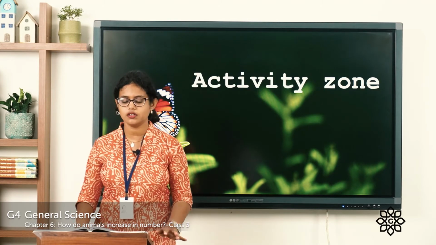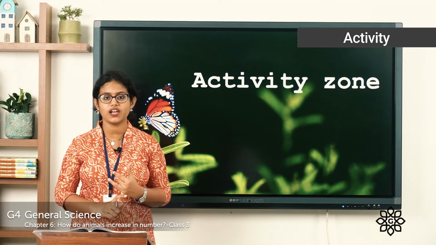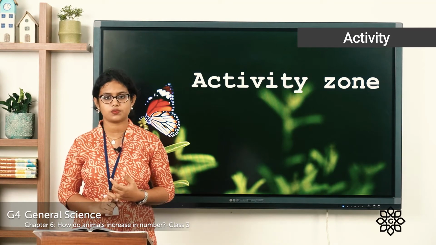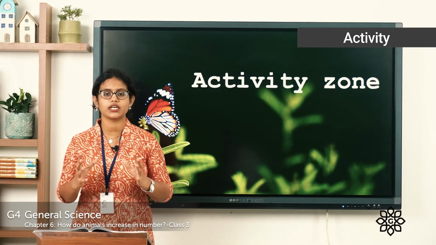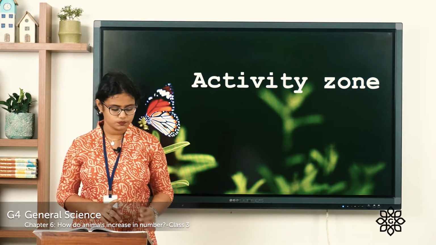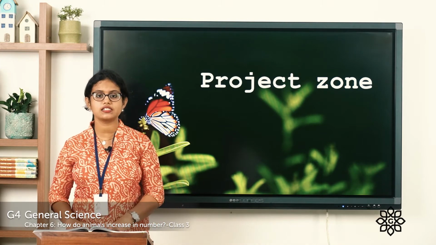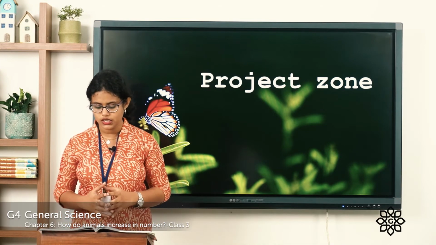Coming to the next one is an activity zone. You can see the picture of a butterfly as well as a caterpillar. And what you can do is color both the caterpillar and the butterfly. Next is a project zone. So let's see the first question given.